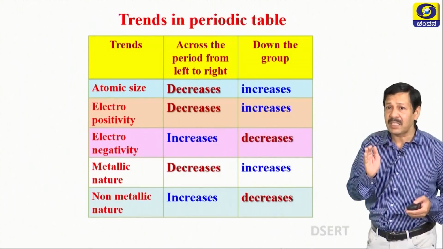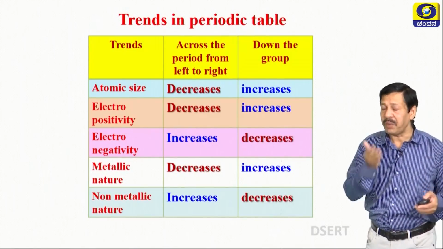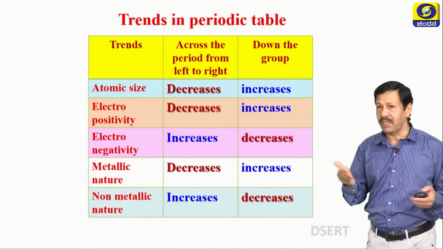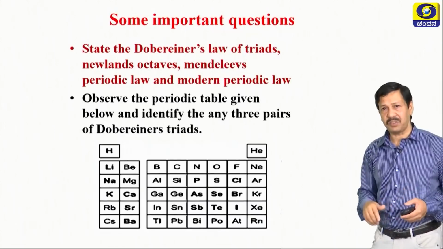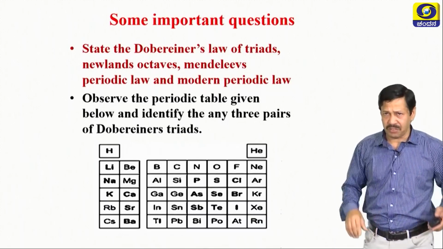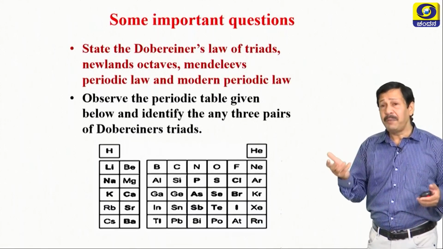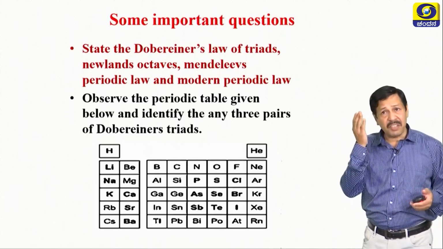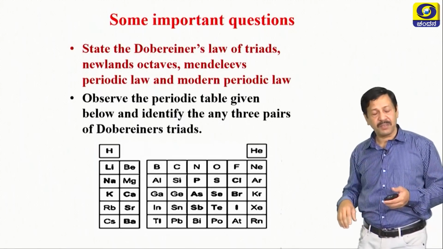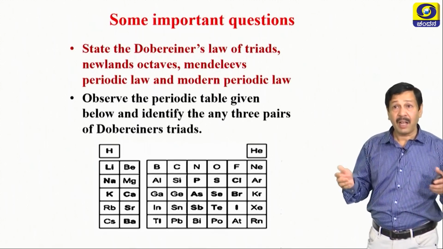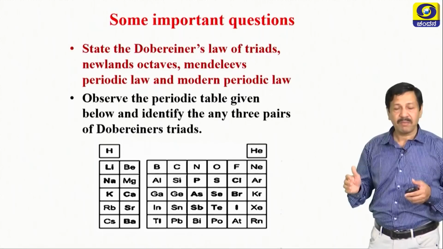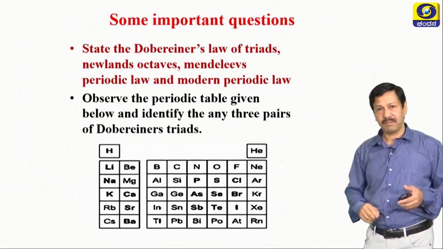This will help in the exam. Obviously many questions are possible. We call them application level or higher order thinking questions. Some important questions, which might be helpful in the examination. State the Dobereiner's triads, Newland's law of octaves, Mendeleev's periodic law and modern periodic law. You have to practice this one.